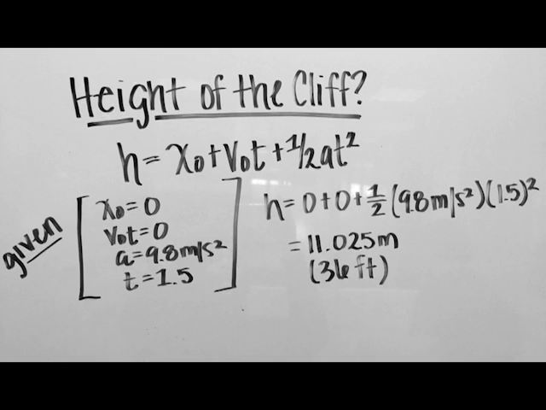To determine the height of the cliff, the initial velocity is multiplied by time and added to 1/2 the acceleration times the time squared. Our given data was the initial height to be 0, initial velocity times time to be 0, acceleration 9.8 meters per second squared, and the total time 1.5 seconds. Once we solved for the equation, we received a total of 11.025 meters, which converted is 36 feet.